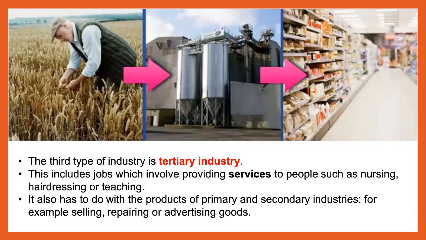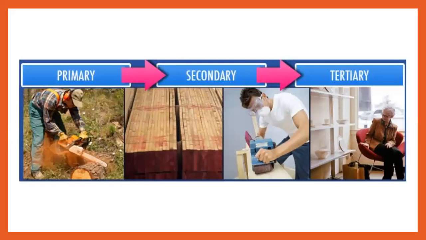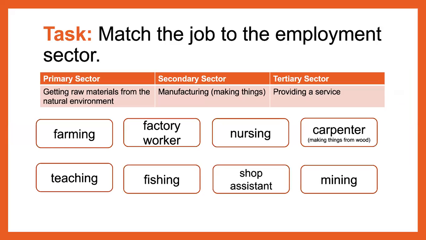The third type of industry is a tertiary industry. This includes jobs which involve providing services to people such as nursing, hairdressing, or teaching. It also has to do with products of primary and secondary industries. So, for example, repairing or advertising goods. So we have primary, secondary, and tertiary.